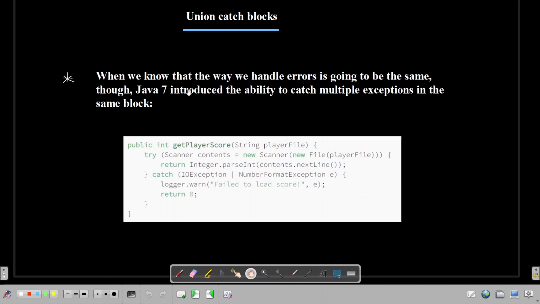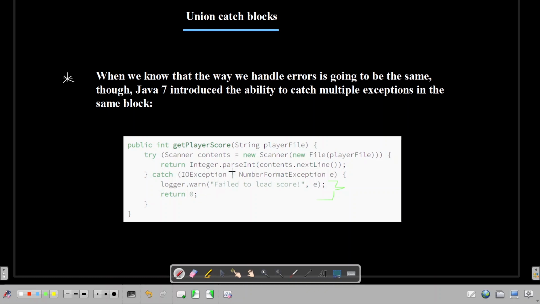So the next part is the union catch block. So what are union catch blocks? These just make the different catch blocks a bit simpler, because most of the time we are logging the exception to the logger.